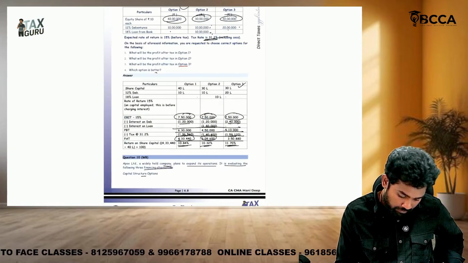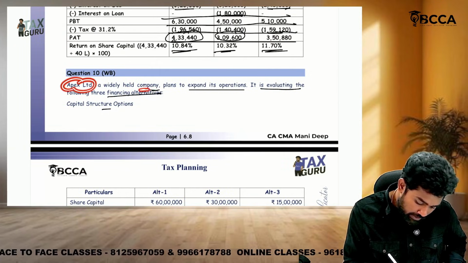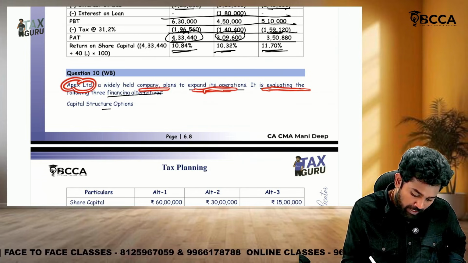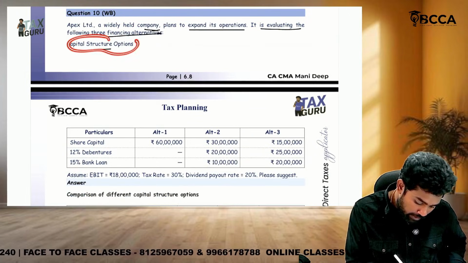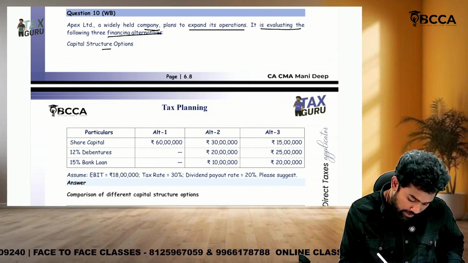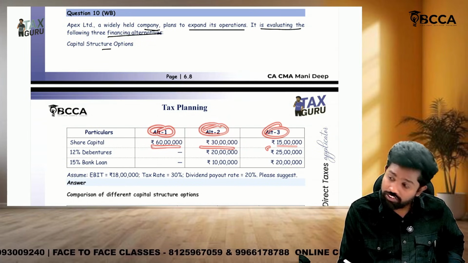Then sir, question number 10. Apex Limited is a widely held company, plans to expand its operation. It is evaluating 3 alternatives. What is the capital structure option? One is alternative 1, share capital 60, alternative 2, 30, alternative 3, 15.